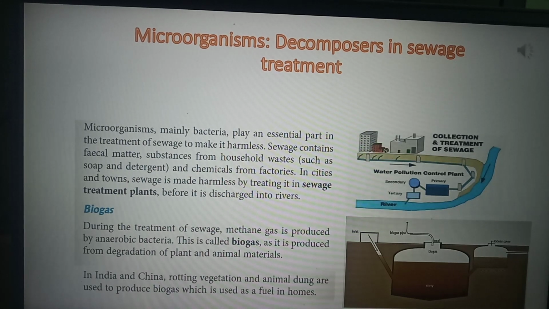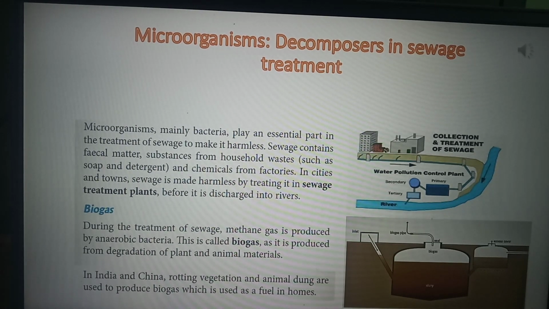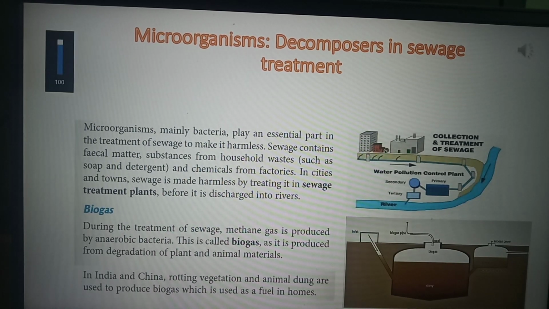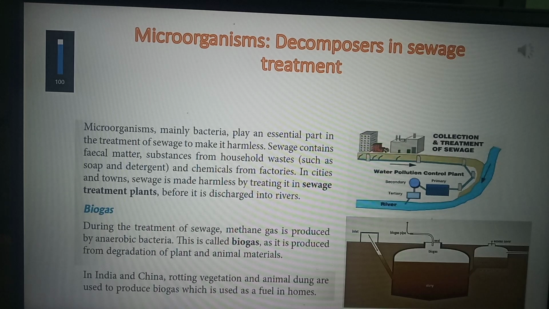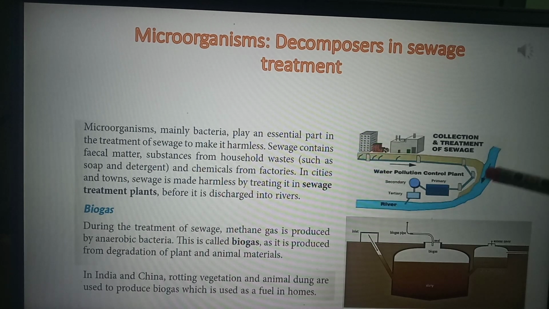Here the bacteria, the microorganisms, mainly the bacteria, play a very important role in treating the sewage. When the sewage is treated by the bacteria, it is converted into something harmless, which does not harm us. In cities and towns nowadays, sewage is made harmless because the sewage water is getting treated in the sewage treatment plants.